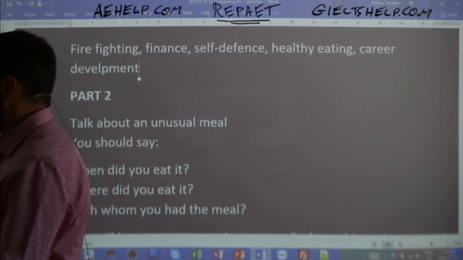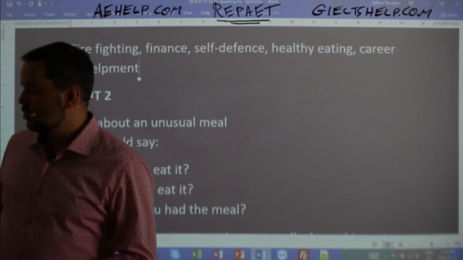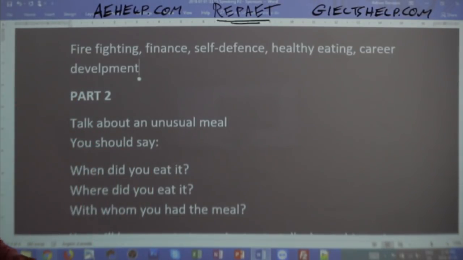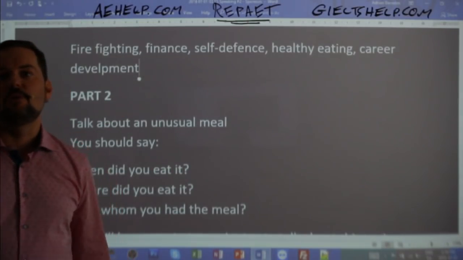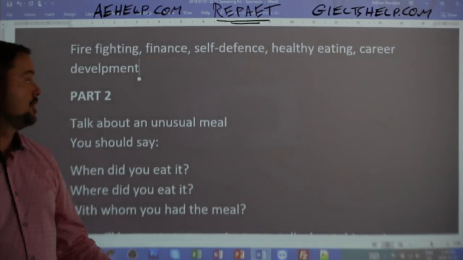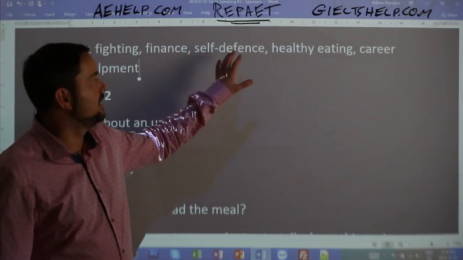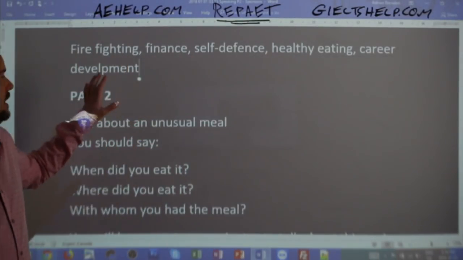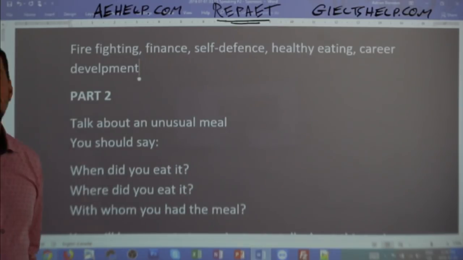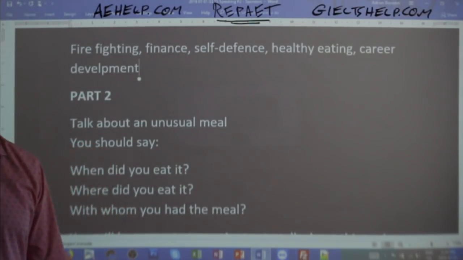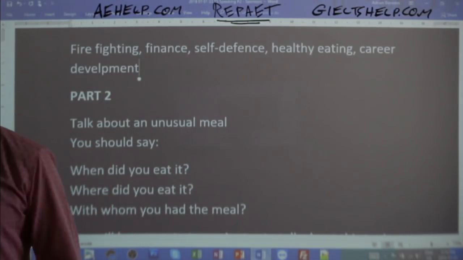Okay. So let's choose one of these, all right? Which one would you like to choose? So Nina, Arcana, Mohammed, give me your choice between firefighting, finance, self-defense, healthy eating, and career development. Let's see if there's a popular choice, and then we'll go with that one for the answer, okay?